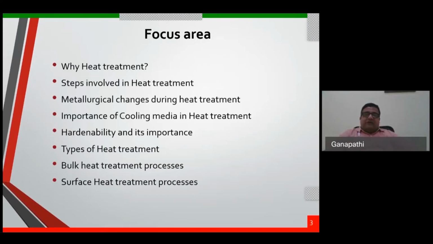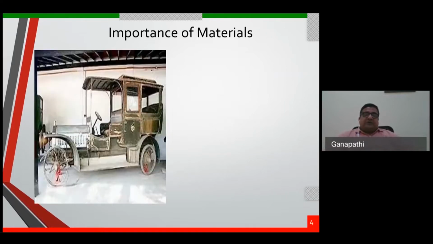The focus area for today and tomorrow: why heat treatment, steps involved in heat treatment, metallurgical changes during heat treatment, importance of cooling media in heat treatment, hardenability and its importance, and types of heat treatment. Let us discuss all the very popular heat treatment processes, bulk heat treatment processes, and see the metallurgical changes, and surface heat treatment processes as such.